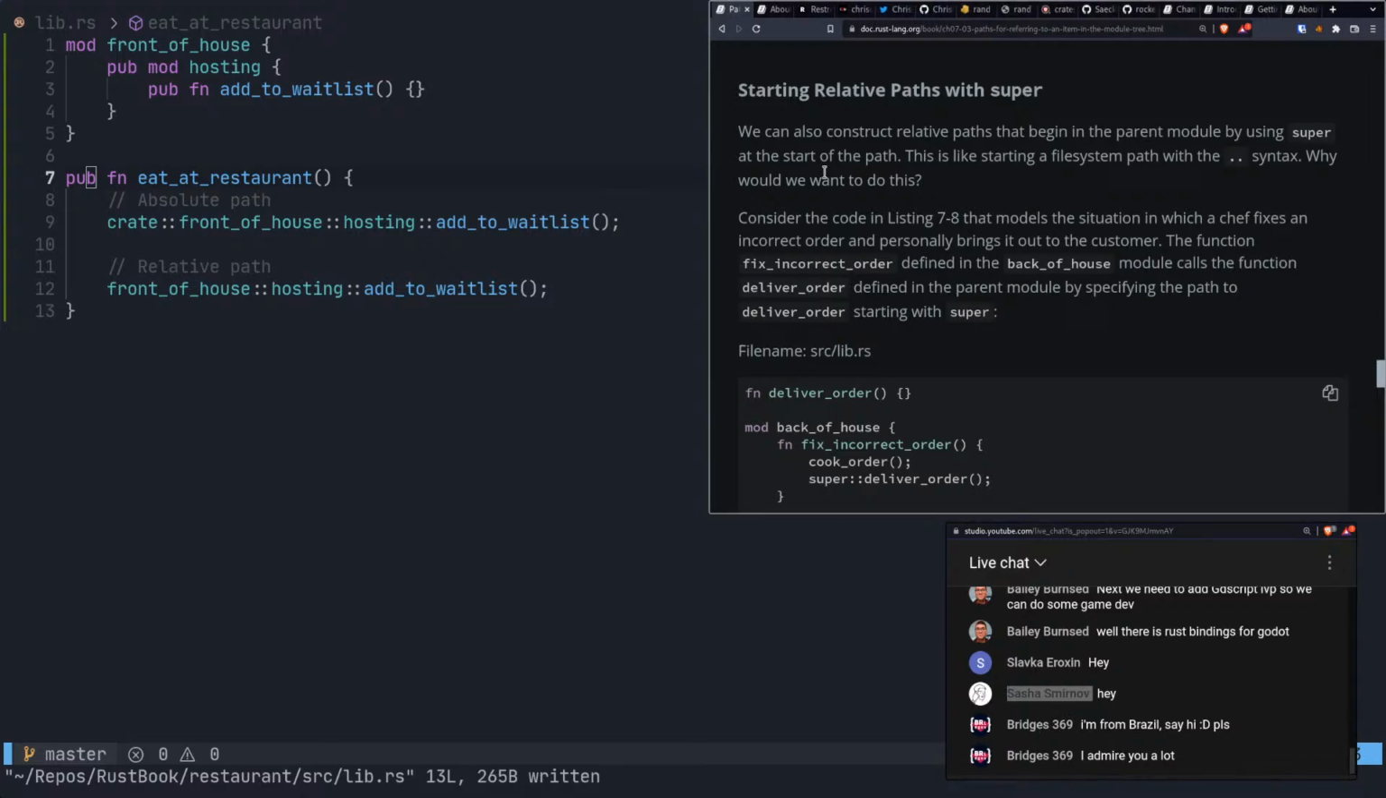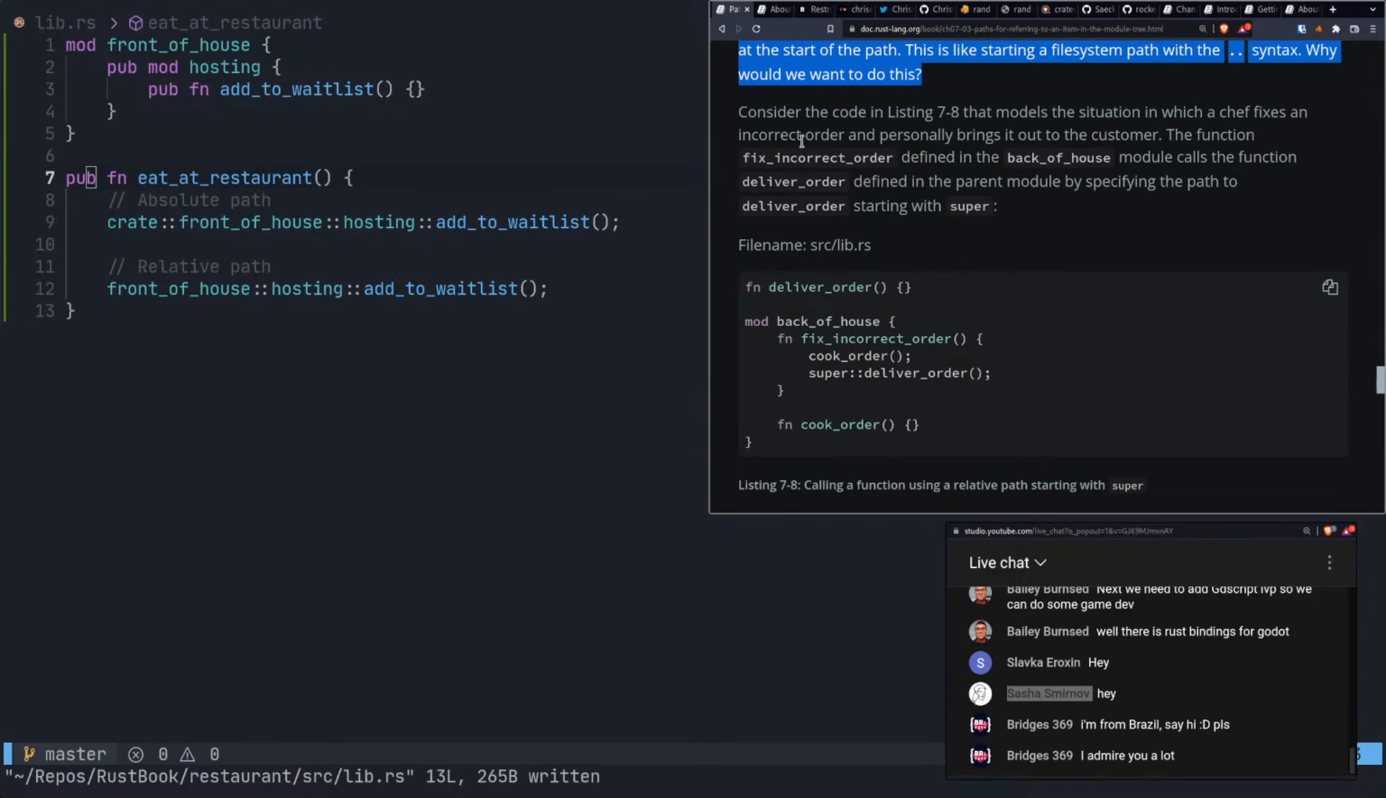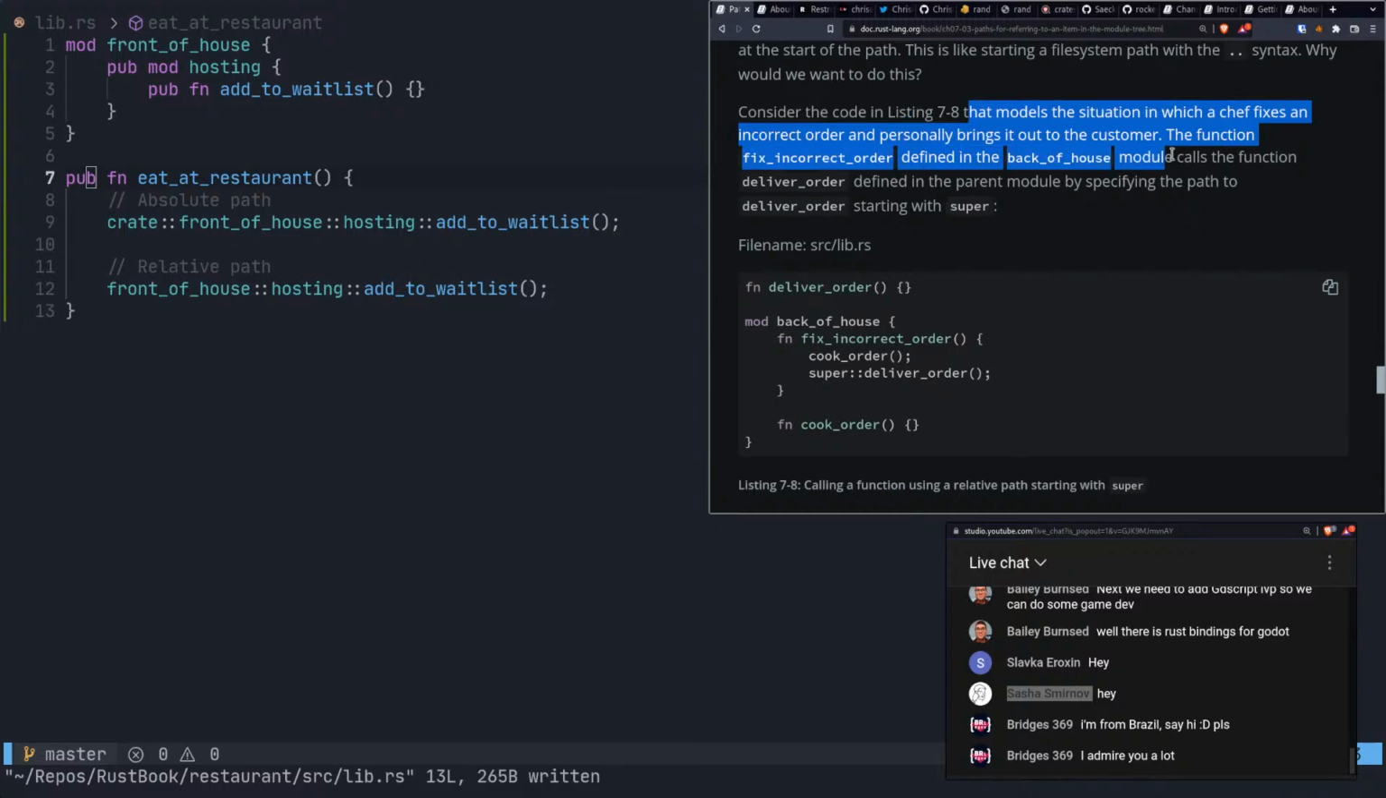Thank you. All right, so starting relative paths with super. We can also construct relative paths that begin in the parent module by using super at the start of the path. This is like starting a file system path with the .. syntax. Why would we want to do this? All right, let's see. Consider the code in listing 7-8 that models the situation in which a chef fixes an incorrect order and personally brings it out to the customer. The function fix_incorrect_order defined in the back_of_house module calls the function deliver_order defined in the parent module by specifying the path to deliver_order starting with super.